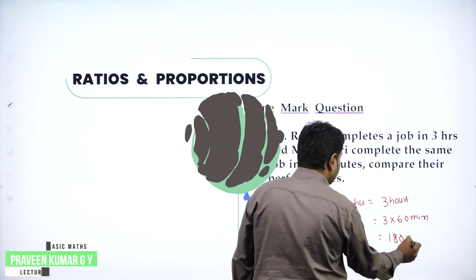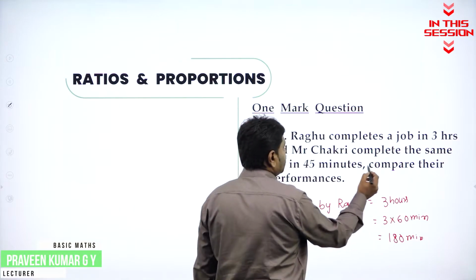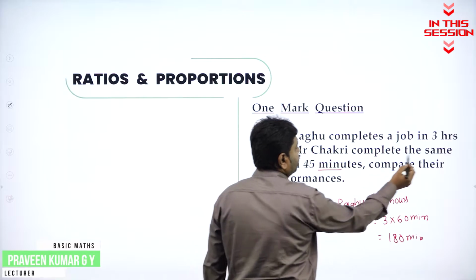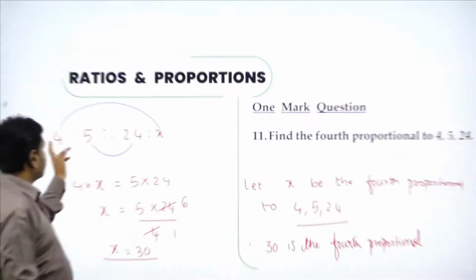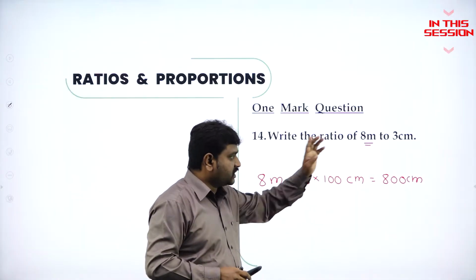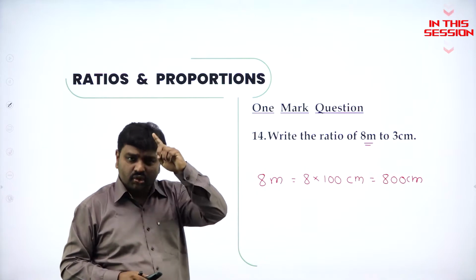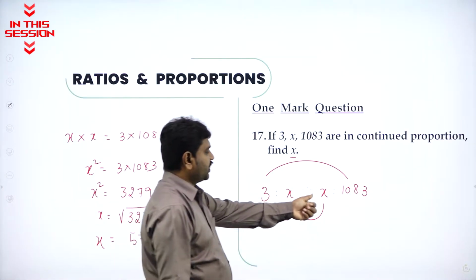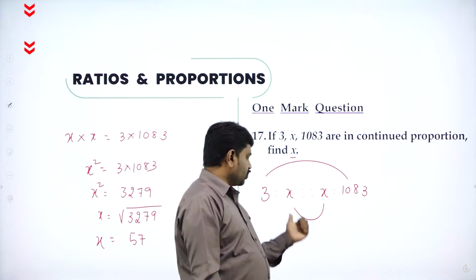Why am I converting into minutes? Because the time taken by Chakri is in minutes. So that's why I'll convert the hours also to minutes. The product of extremes is equal to product of means. Always we can use it for any proportional. So one is in meter, the other one is in centimeter. Both the quantities should be in the same unit. Continued product means what? You repeat the middle one x and take product of extremes is equal to product of means, and you will get the value.